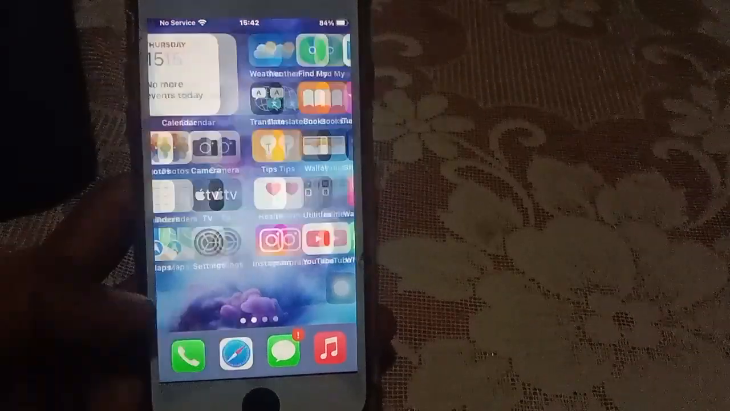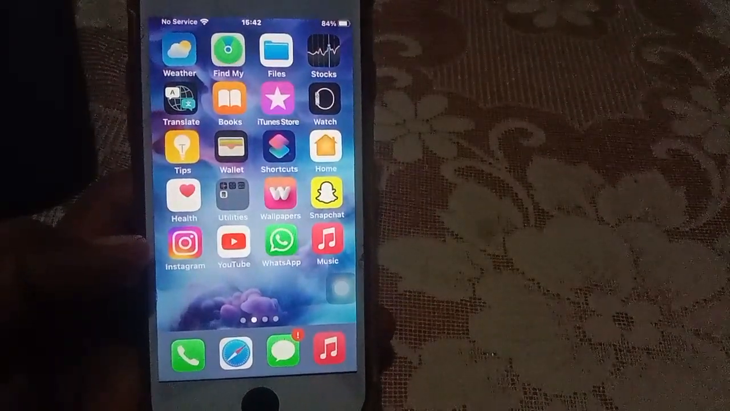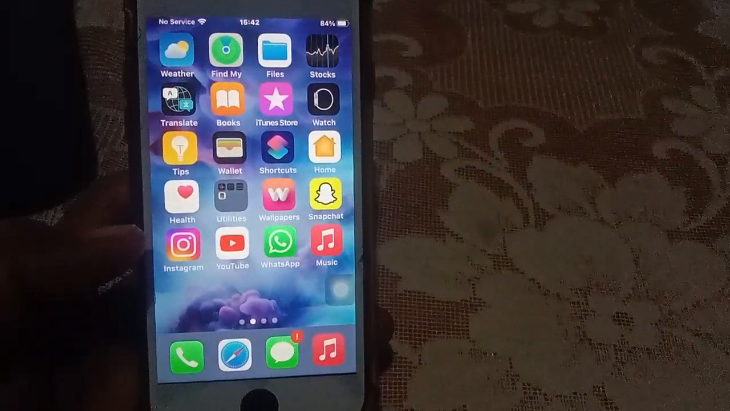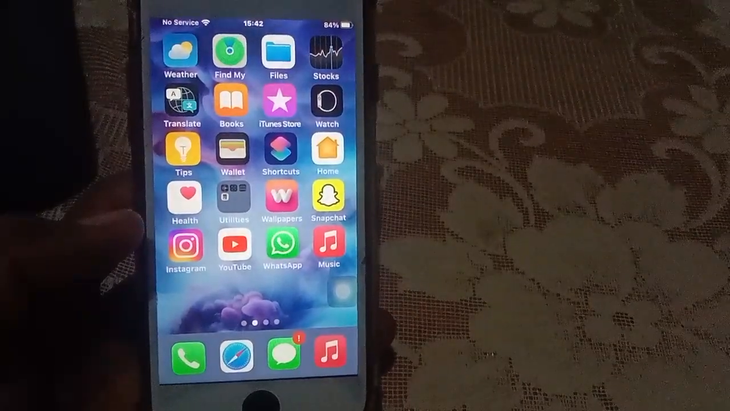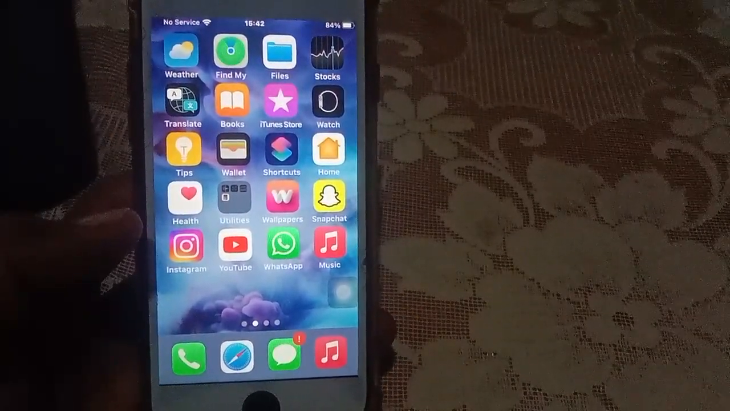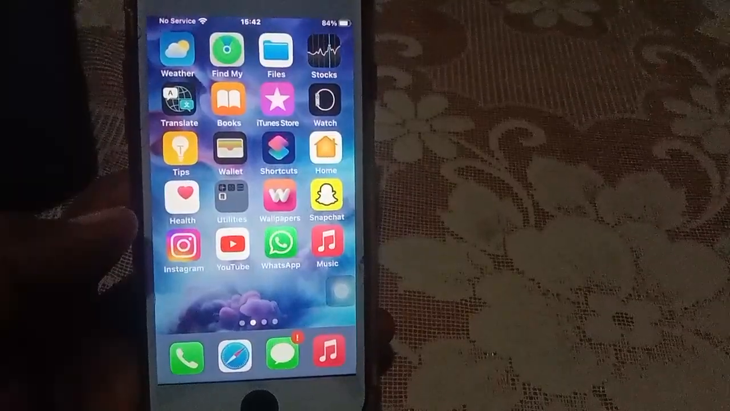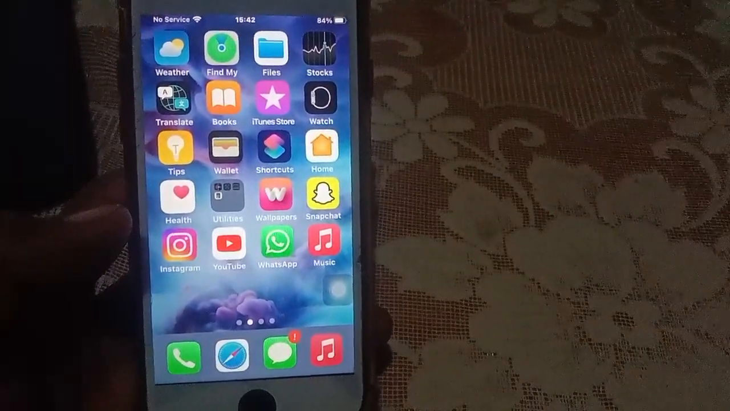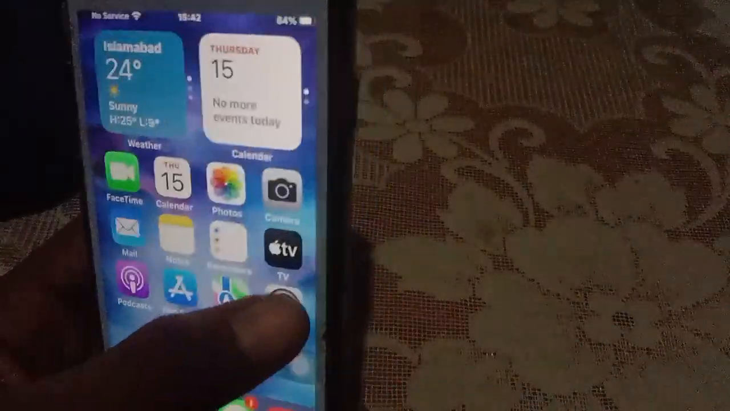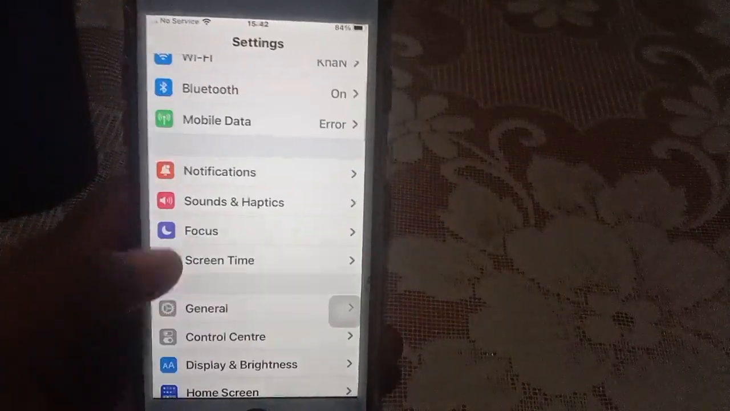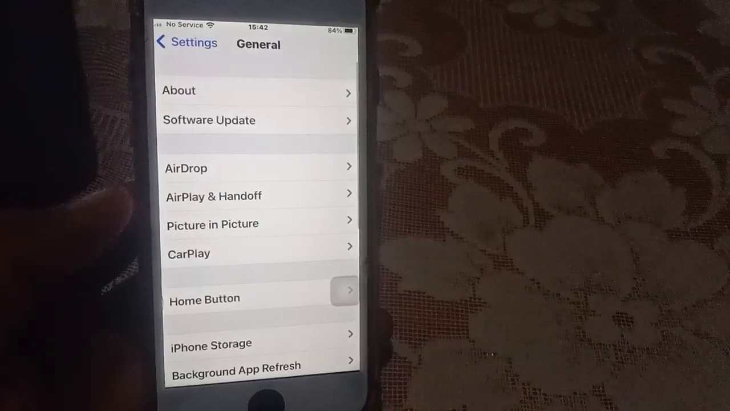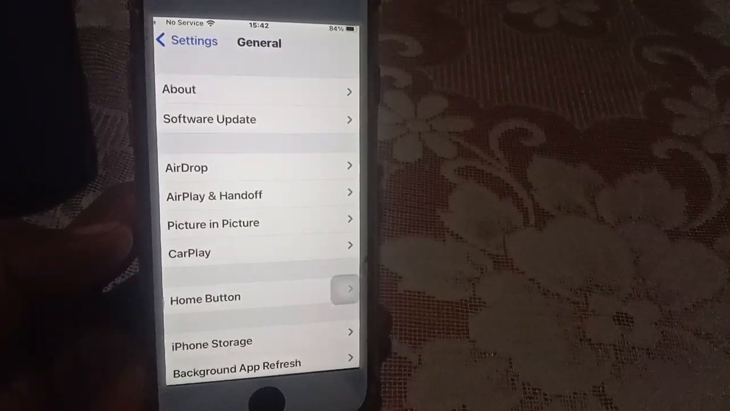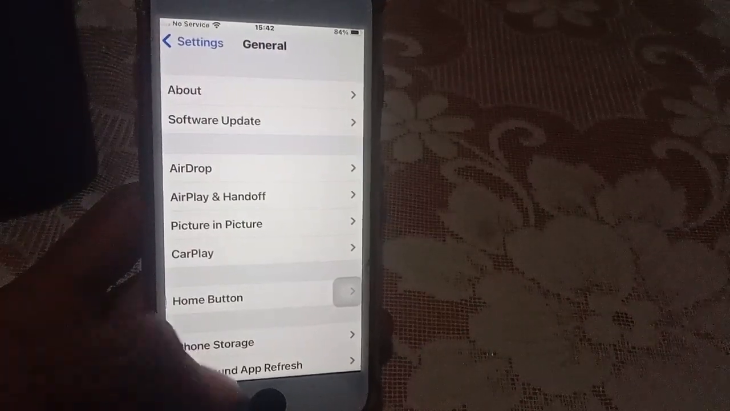Then third solution, software update. After the iOS system on your iPhone has been updated, your software may need to be updated to improve the user experience, and the notification sound issues might be solved in this way. So open Settings, click on General, click on Software Update. If the latest iOS version is available for your iPhone, you must download and install it.